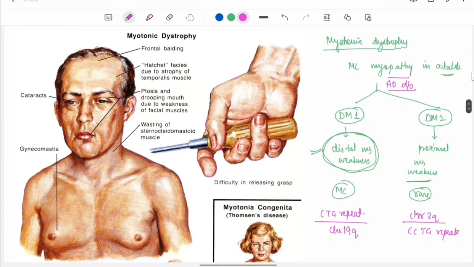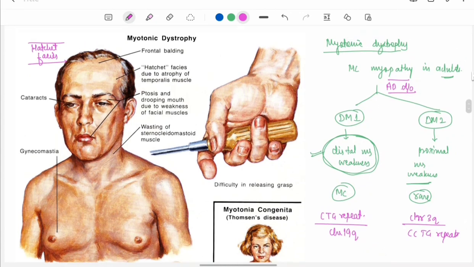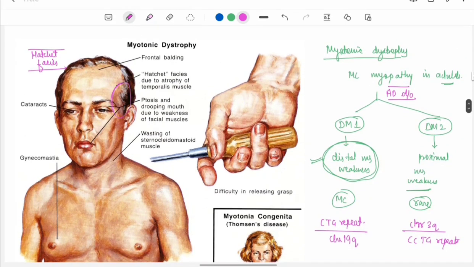Now, the characteristic feature of myotonic dystrophy is myotonic facies, that is known as Hatchet facies. There is involvement of temporal muscle and masseter muscle, wasting of these two muscles, and frontal baldness.